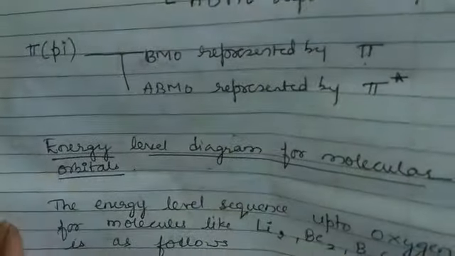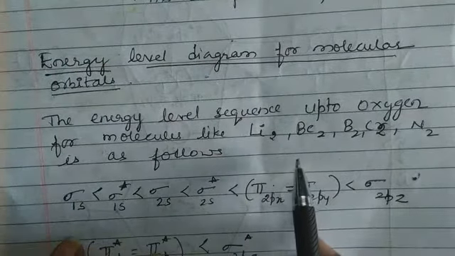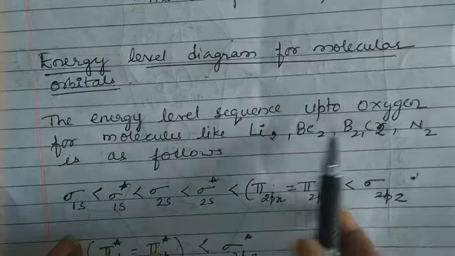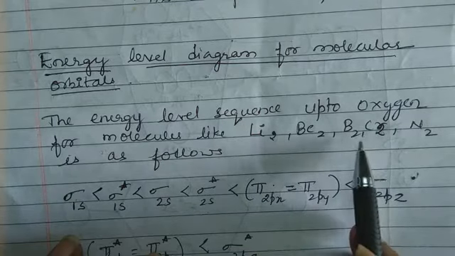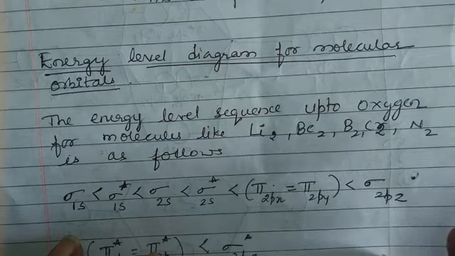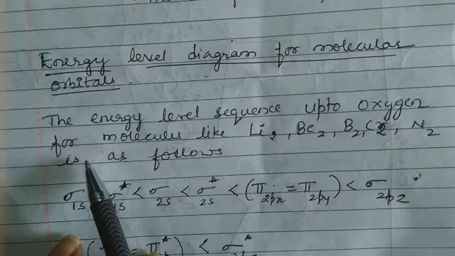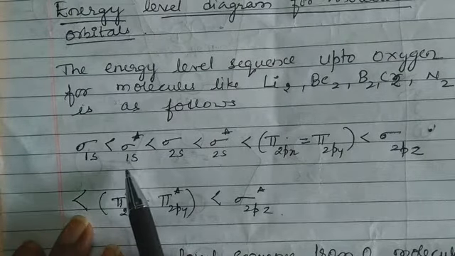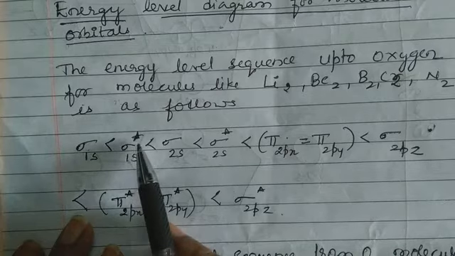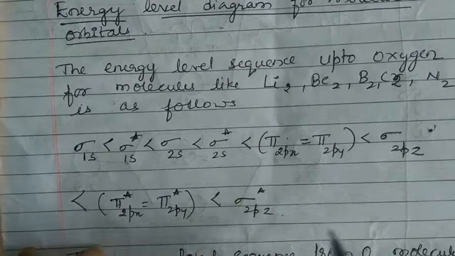Now till yesterday you know how to write energy level diagram or electronic configuration of atoms. Now you have to write electronic configuration for molecules like lithium, beryllium, boron, carbon, nitrogen as follows. So the energy level sequence up to oxygen will be like this, which is shown here. First 1s sigma bond is formed, then 1s sigma star, that is antibonding molecular orbital, is formed. So you can just remember this sequence. I will help you to understand it better.